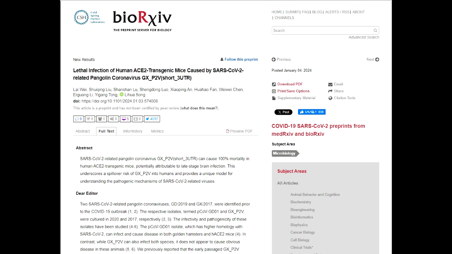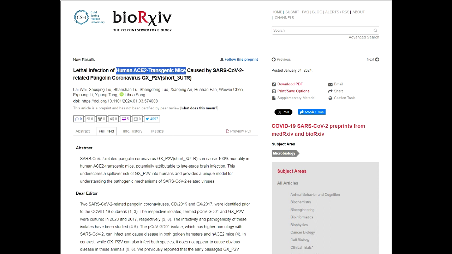And they emphasize that the result shows a lethal infection. It means the mouse infected with this virus died. That's why it's a lethal infection. Another point is that the mouse used in the experiment is not a normal, standard mouse, because the title says human ACE2 transgenic mouse.